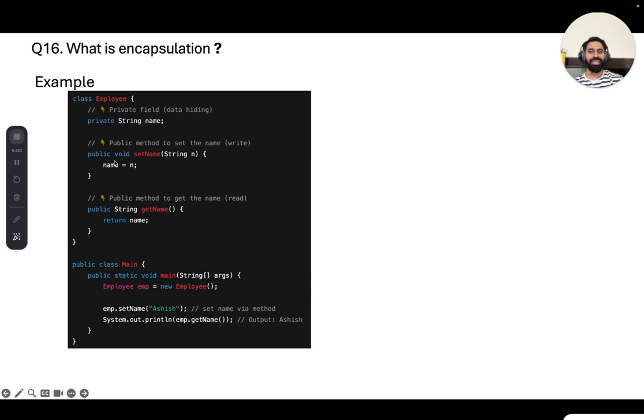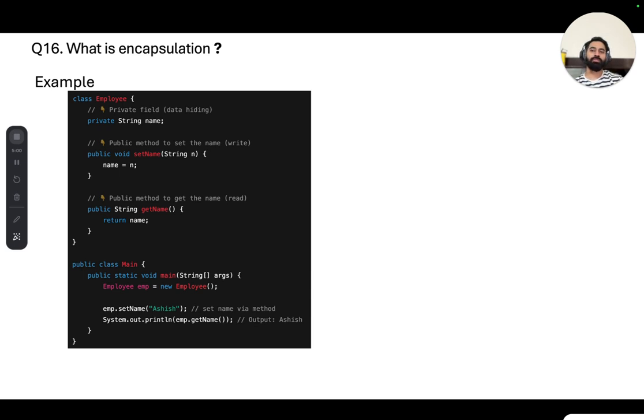So this is encapsulation, where we are hiding the variable from direct access from the outside world, and it also wraps the data and the methods. Here you can see this Employee class contains this variable and these methods in a single unit, and that is a class, right?